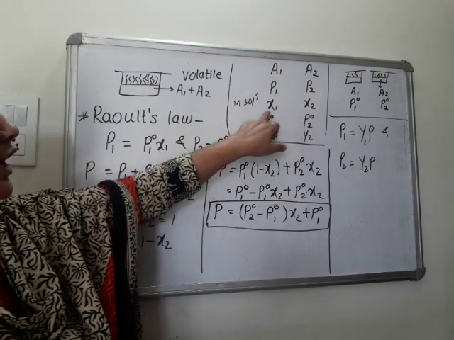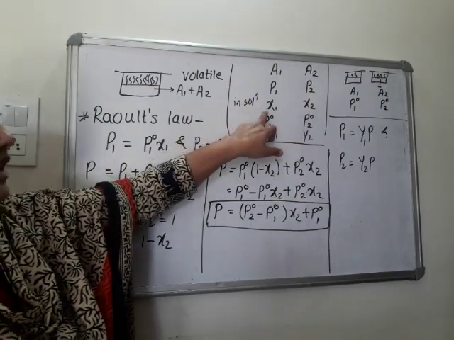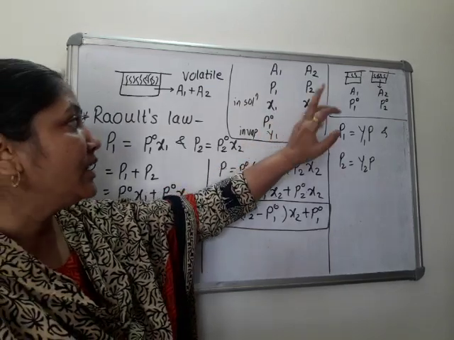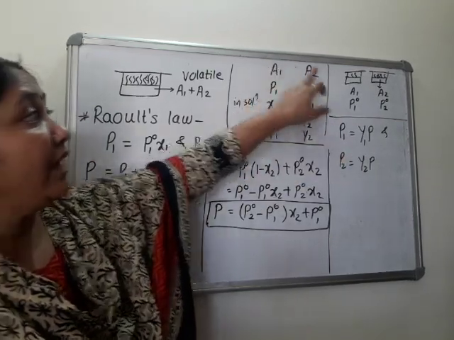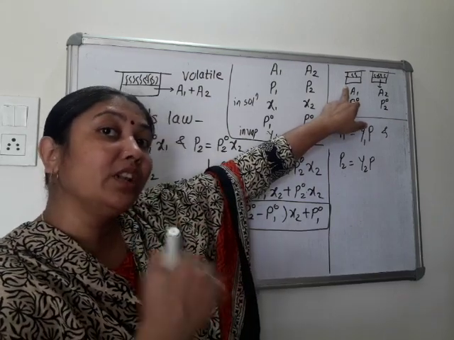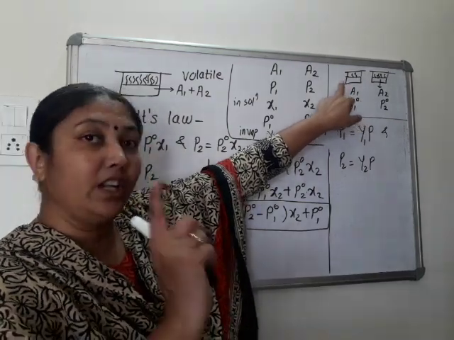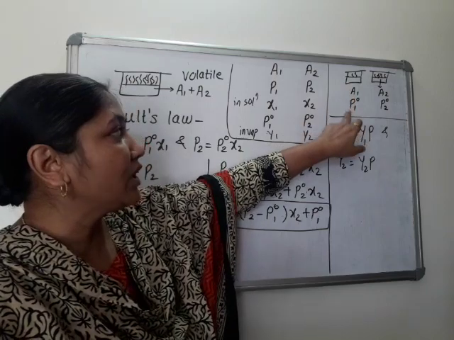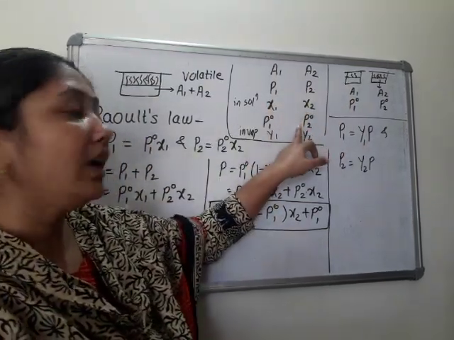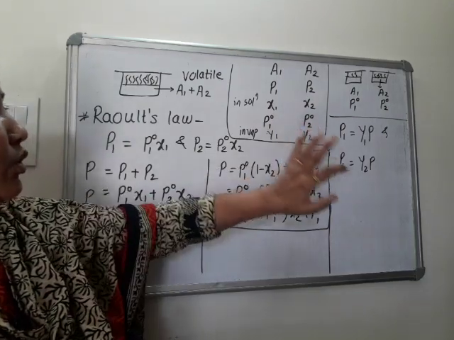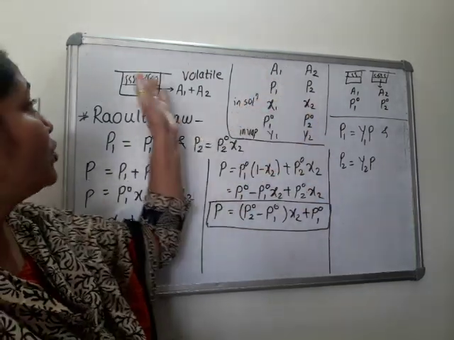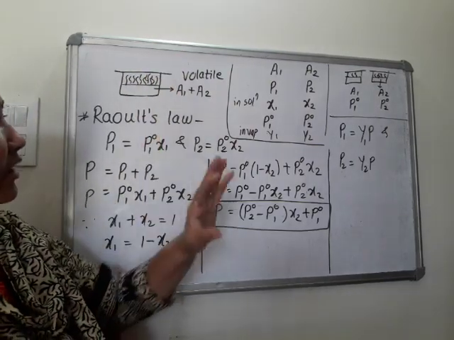Mole fraction of A1 in the solution is X1 and mole fraction of A2 in the solution is X2. When A1 is taken in the pure form, no contamination, no mixing with other solutions, whenever it is alone, that time pressure exerted by A1 is P01 and vapor pressure of pure A2 is P02, and Y1 and Y2 are mole fractions of A1 and A2 in vapor phase.